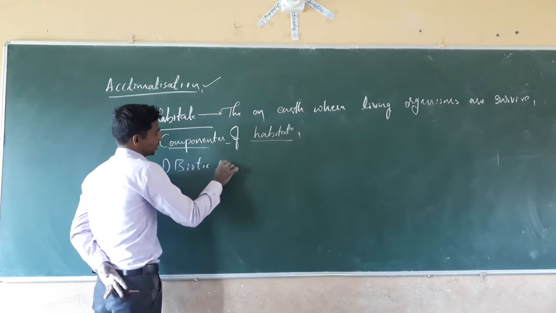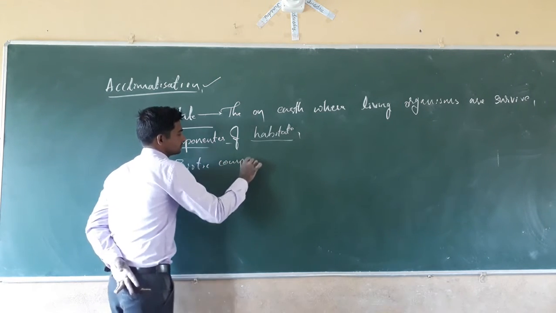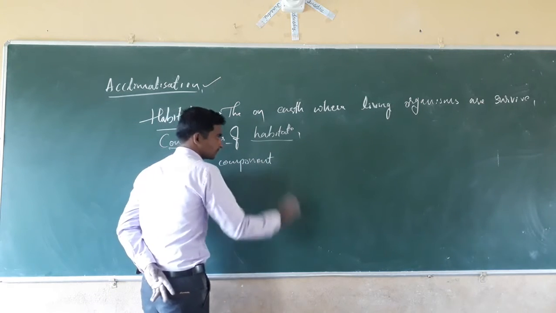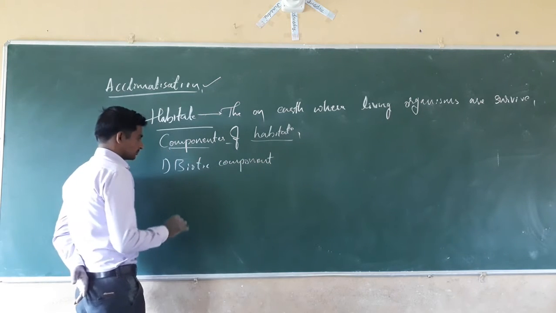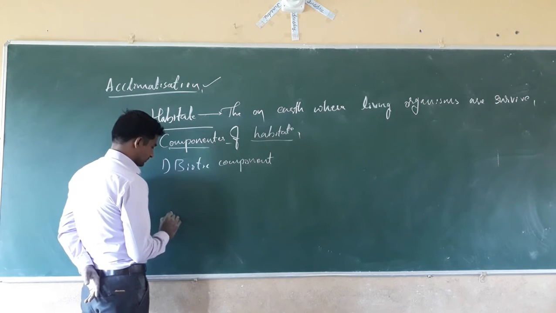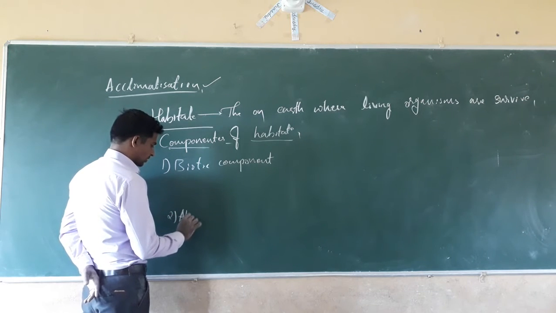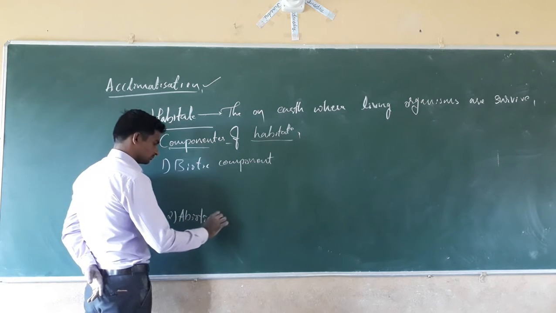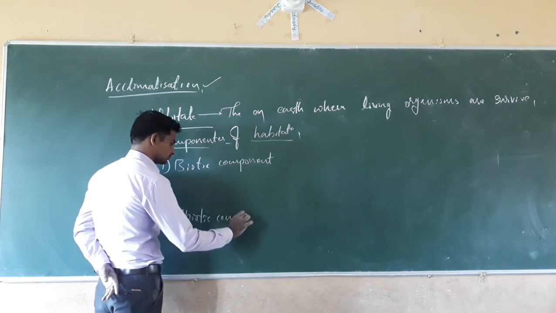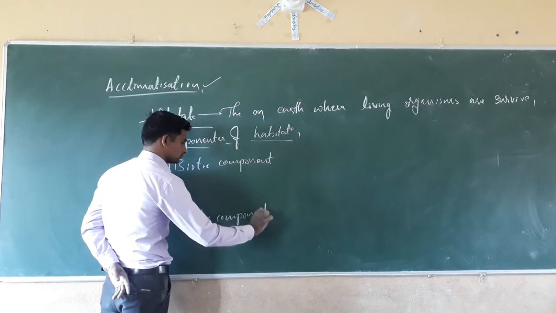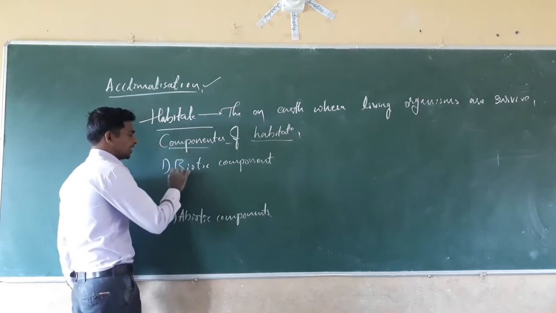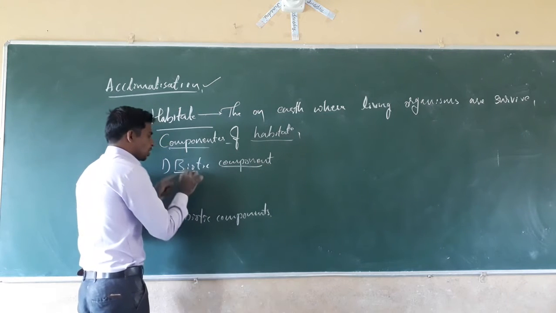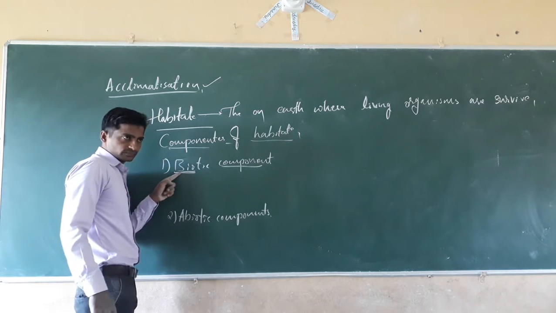The first one is the biotic component. The second one is the abiotic component. Biotic component: bio means life.